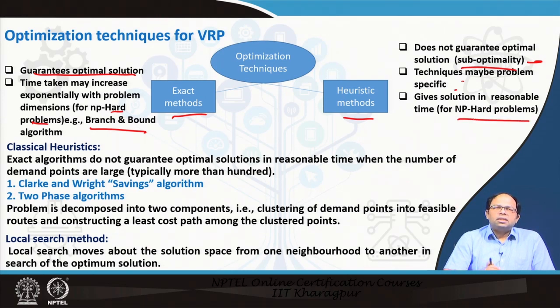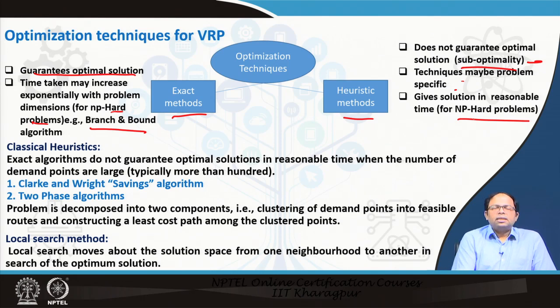So, that means they will find some trend in the way the solutions are coming, and then they can skip to another zone and start checking, or they can search locally in one area. If they do not find a solution, they skip and go and search for another solution in another area, and so on. Or they use some other kind of rules and procedures which are also used to come out with the final solutions.